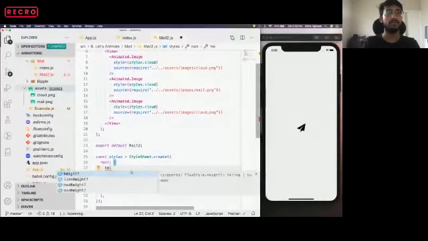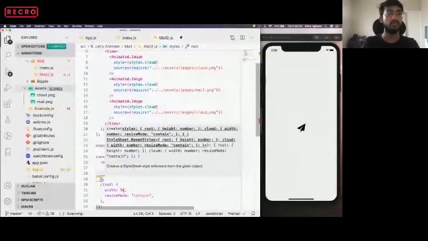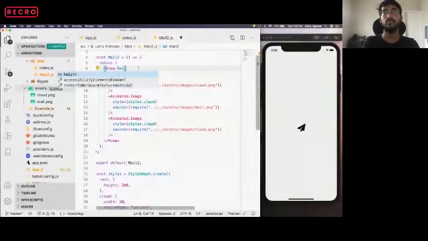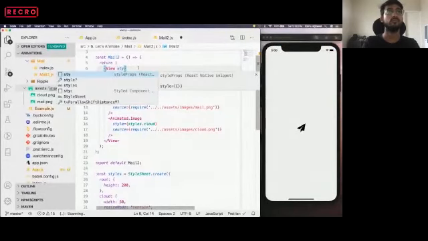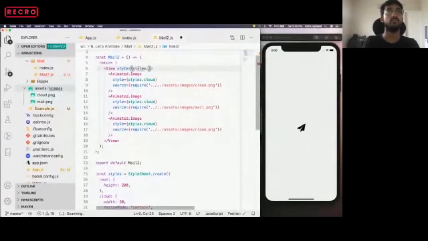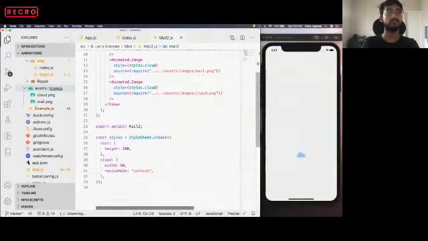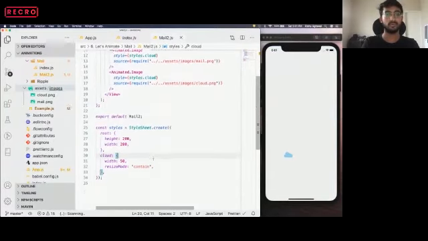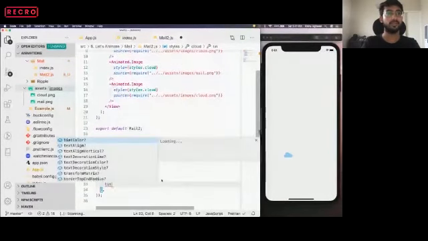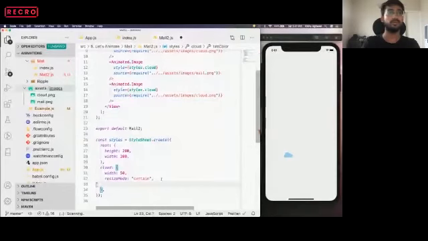So let's say we have a height of 200. Let's put some tint colors on the cloud. Is it fine? We don't have to put it in right now.